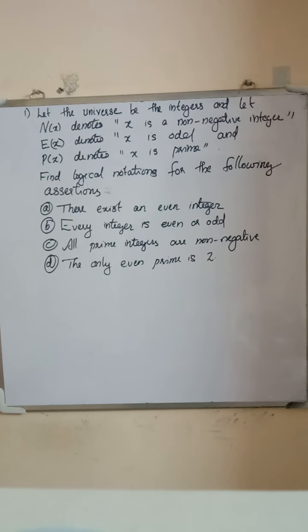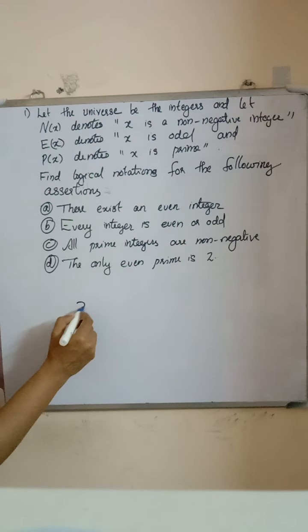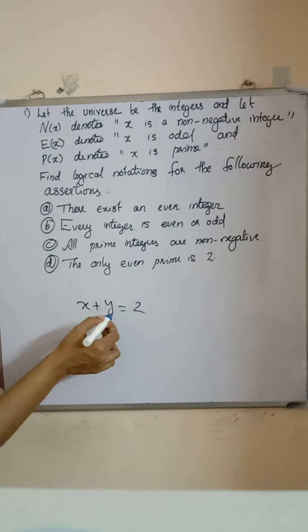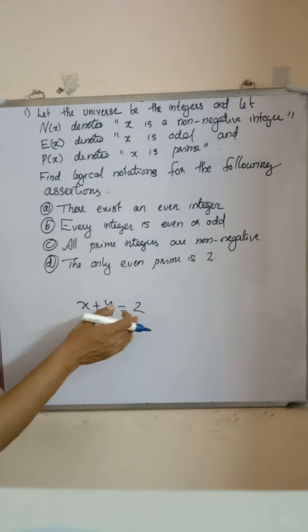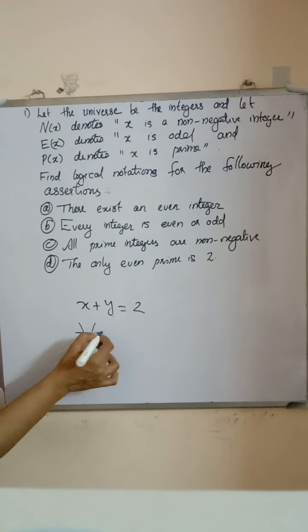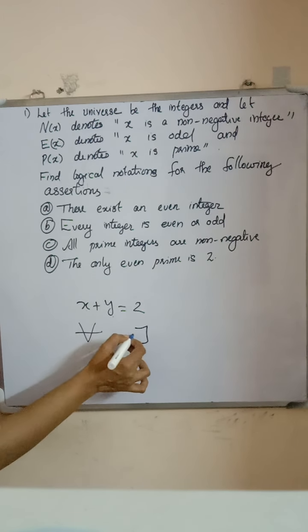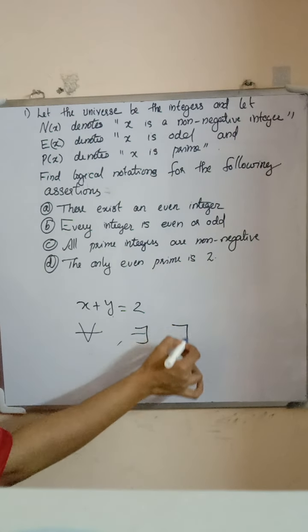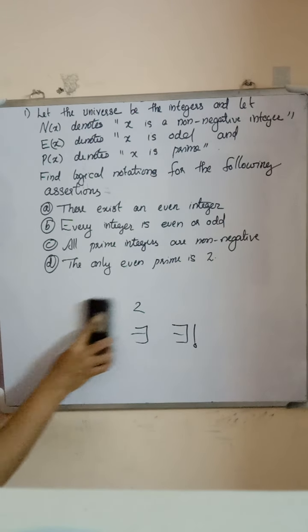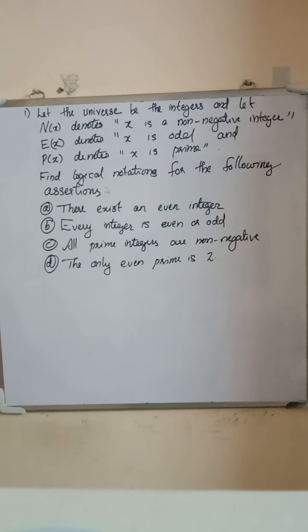Today we discuss problems in predicates and quantifiers. We know that a predicate is a statement like x plus y is equal to 2. Since we assign values for x and y, the truth value of this statement becomes true or false. So this is a predicate, and the quantifiers are the universal quantifier for all, the existential quantifier there exists, and also there exists one, which is another quantifier. Based on predicates and quantifiers, first we discuss a problem.